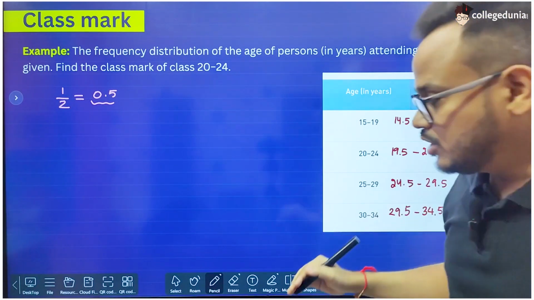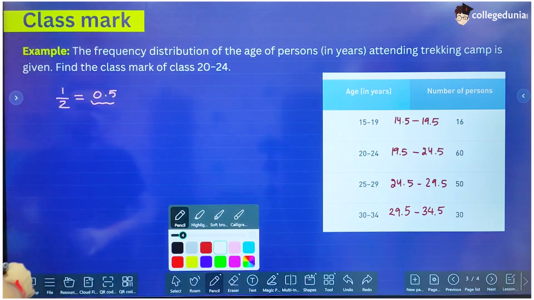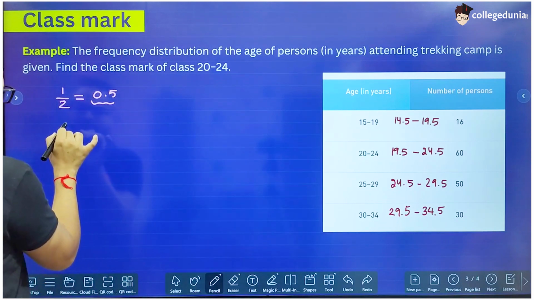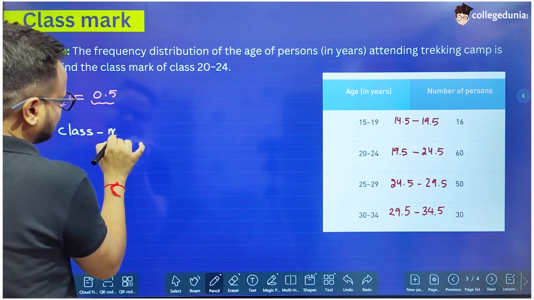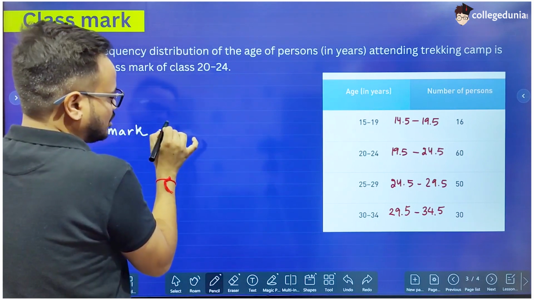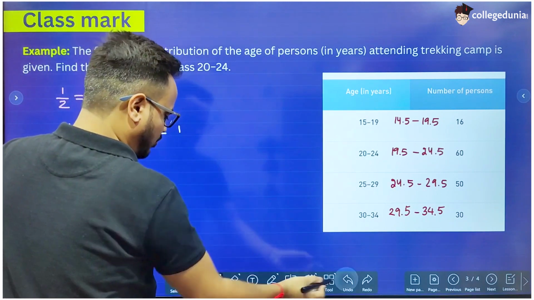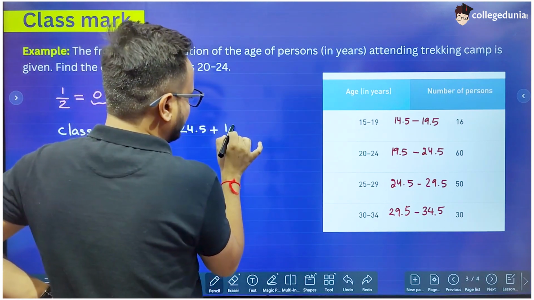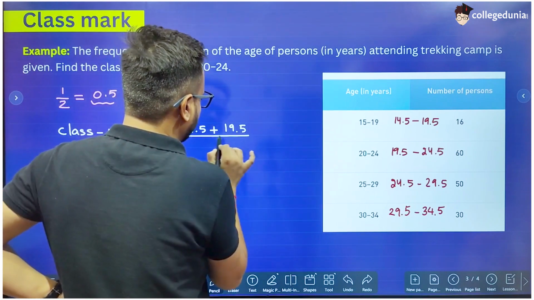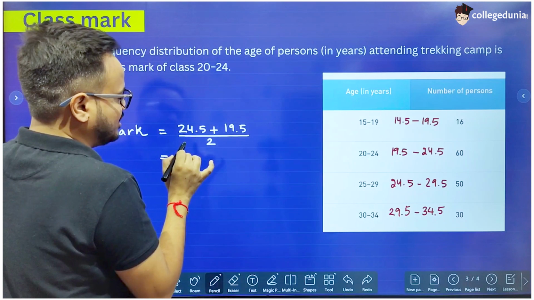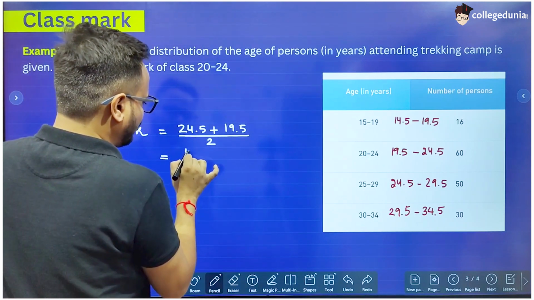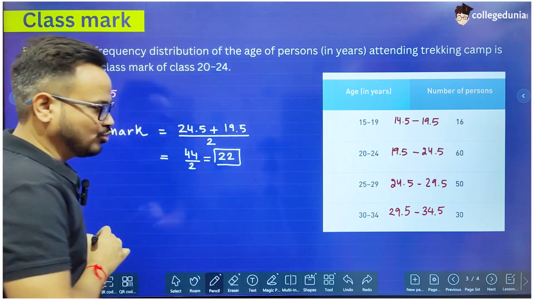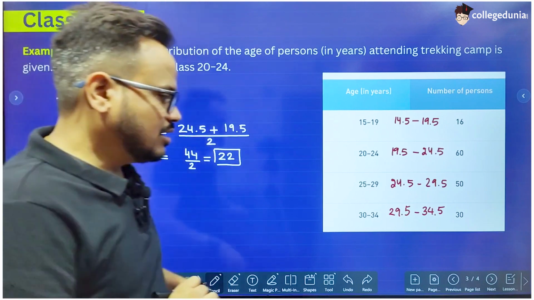Now the intervals are continuous, and since now the intervals are continuous, we can find the class mark of this class, which is the upper limit 24.5 plus the lower limit 19.5 divided by 2. 24 plus 19, 43, 44 divided by 2, and that is 22. Right? So that is the class mark.